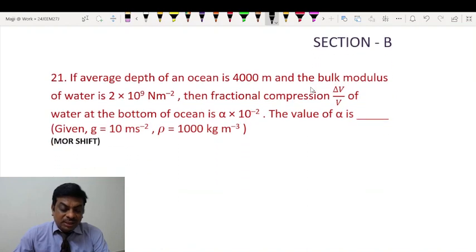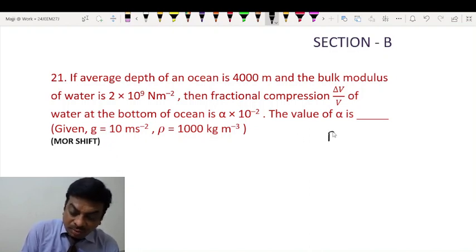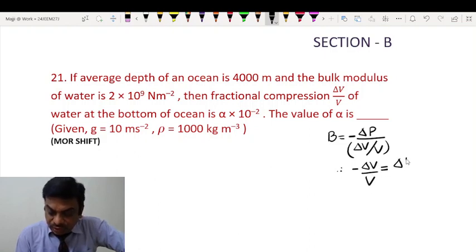Then coming to the next question. If the average depth of an ocean is 4000 meter and the bulk modulus of water is this, then find the fractional compression of water at the bottom of the ocean. Now first of all, we have to understand, students, the formula for bulk modulus. So bulk modulus is minus change in pressure upon volume strain. Therefore, the negative of volume strain will be change in pressure upon bulk modulus.